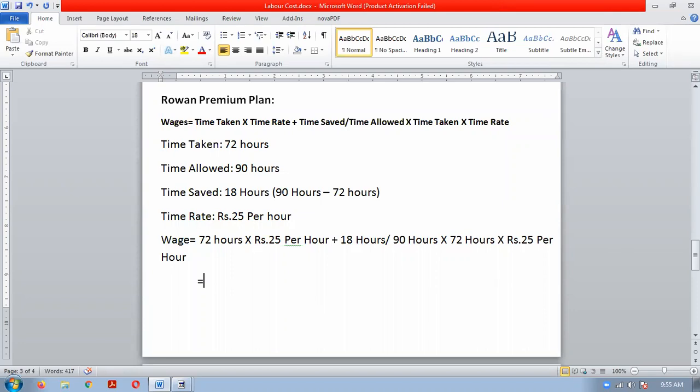72 into 25, 1,800 rupees, 1,800 plus 18 divided by 90 into 72 into 25. So it is rupees 360.